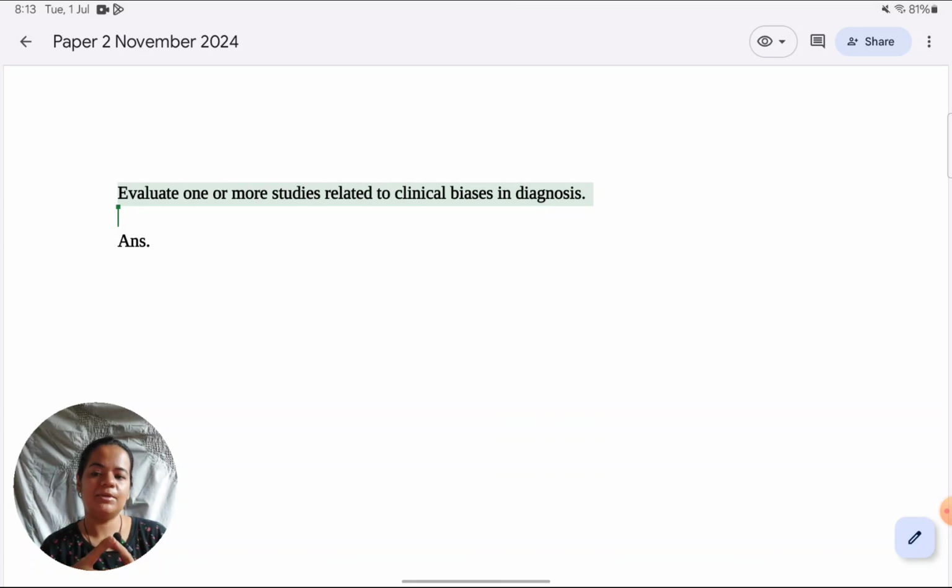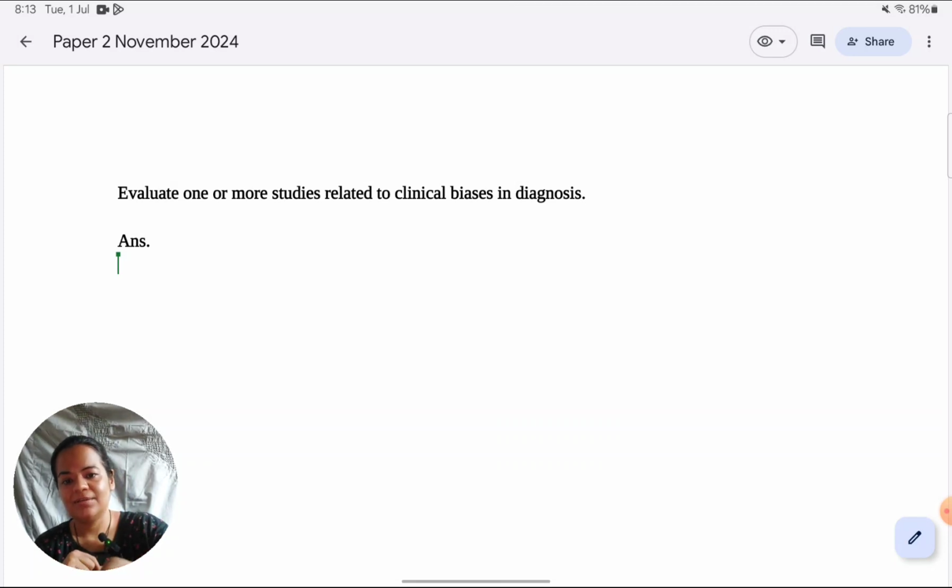The first question is: evaluate one or more studies related to biases and diagnosis. Now, one thing you will see very prominently in the mark schemes for IB, they say do not write formulaic answers. They do not give much credit to formulaic answers, and this is the reason.